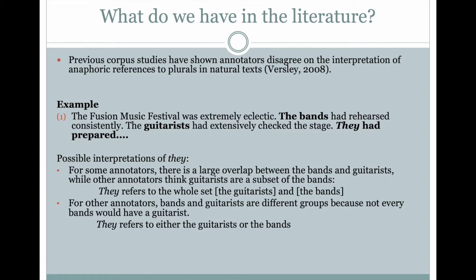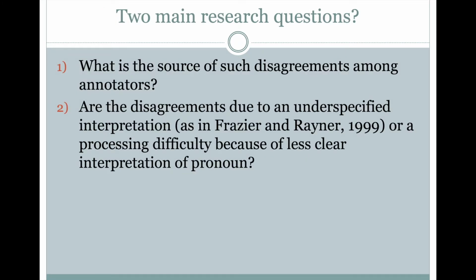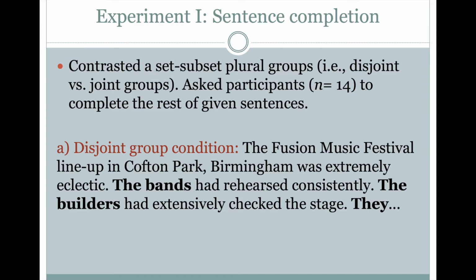In this study, we have two main questions. Question 1. What is the source of such disagreements among annotators? Question 2. Are the disagreements due to an underspecified interpretation or a processing difficulty because of less clear interpretation of the pronoun? We have designed two experiments to answer these questions.